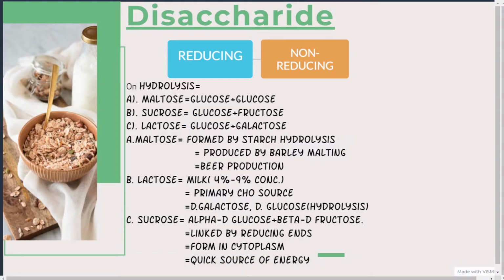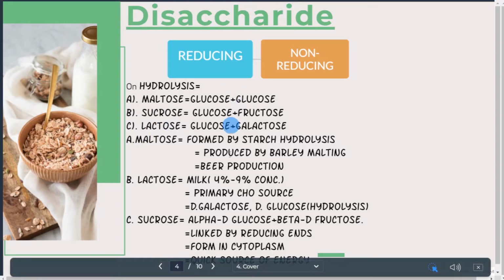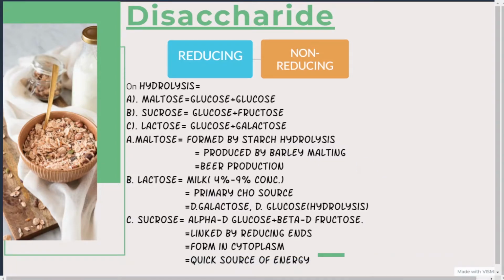Now, talking about maltose. How is maltose formed? It is the product of starch hydrolysis. This maltose is produced by barley malting, which is commercially used to produce maltose. Commercial production of maltose is done by barley malting. Simple as that. This maltose is also used in beer production. It's just a matter of remembering it.